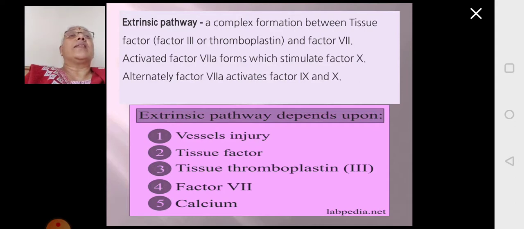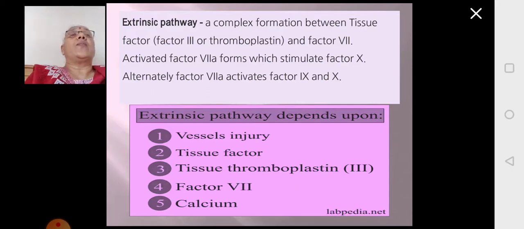Now we will look at the extrinsic pathway. The extrinsic pathway is a formation of a complex. First, there is tissue damage. When the blood vessel opens, the tissue damage occurs. The damaged tissue will release the tissue factor. The tissue factor is also called factor 3 or thromboplastin, and it also requires factor 7.